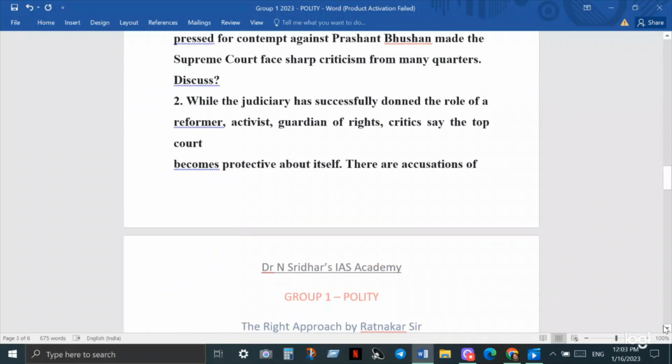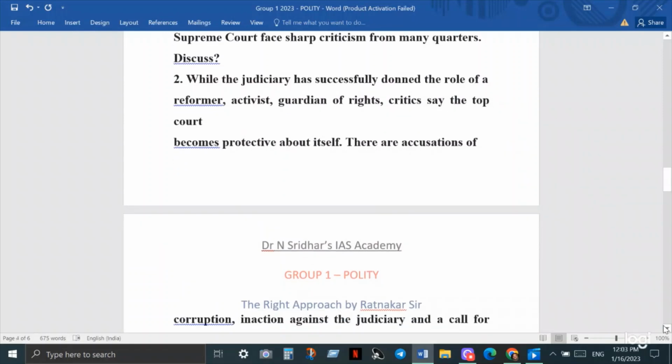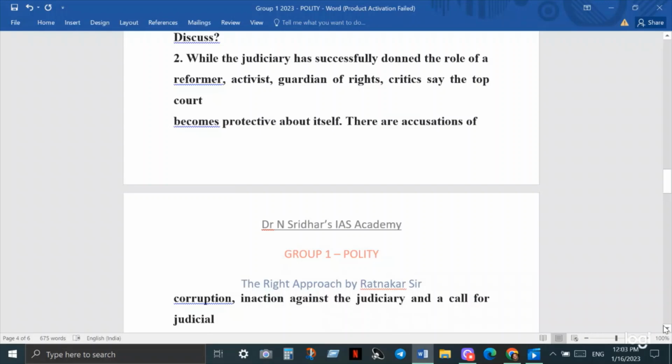They may ask you about contempt of court also, because the Supreme Court is facing criticism regarding contempt of court. And the most important question that may come to your mind in this section is about judicial appointment. There is a lot of controversy going on. Almost regularly you find some minister, MP, politician, or even the Lok Sabha Speaker or Rajya Sabha Chairman criticizing the way appointments are being done in the higher judiciary. So they may ask you about that.